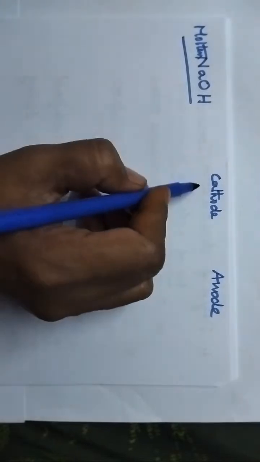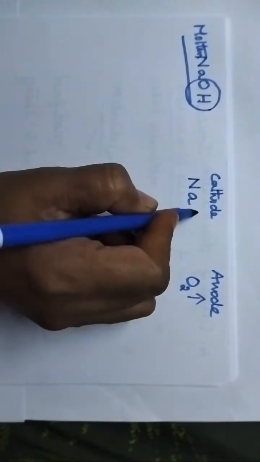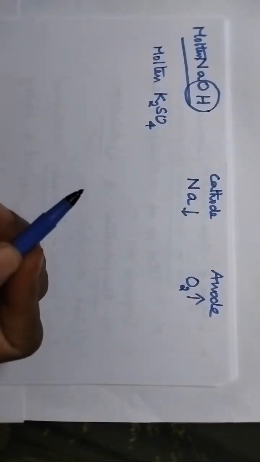Yes, very good, Swati. At the cathode, sodium metal will be deposited, and coming to the product at the anode, if the anion contains oxygen as one of the atoms, always oxygen gas will be liberated at the anode. So, during the electrolysis of molten potassium sulfate solution, now you just guess what are the products formed at the cathode and at the anode.